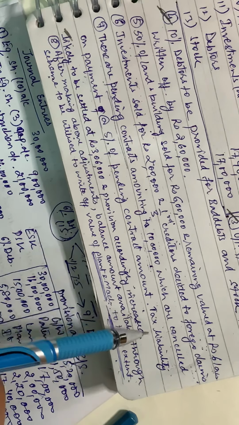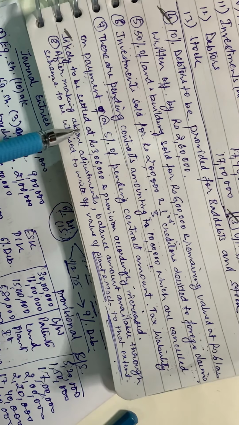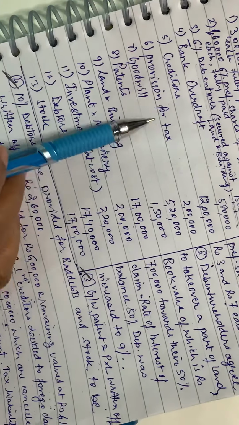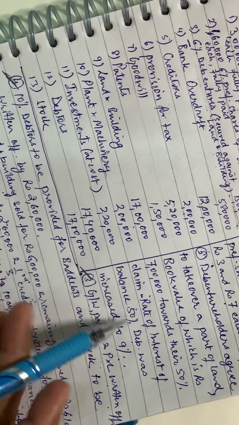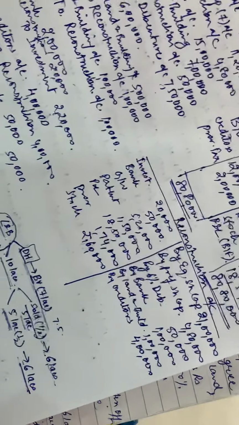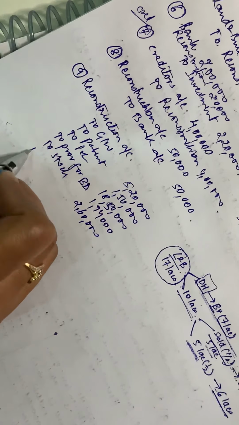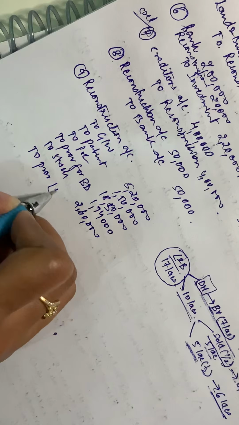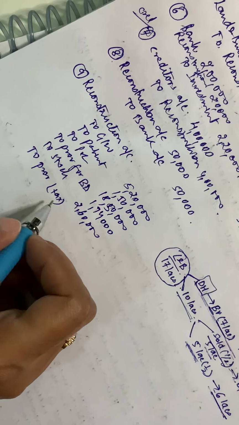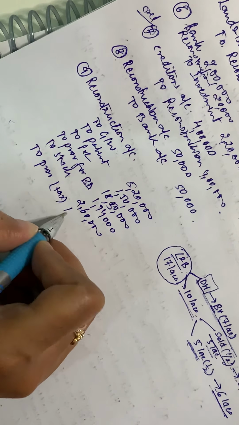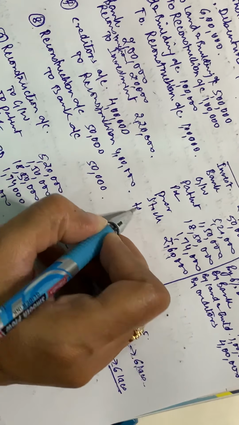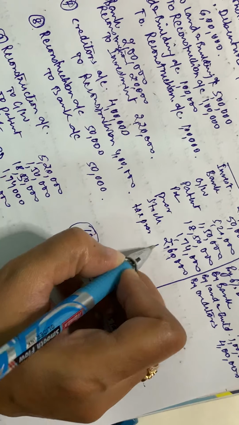And then it says the tax liability likely to be settled at 3,06,000 and provision accordingly increased. The provision for tax right now is 2 lakhs and you need to increase it to 3,06,000. So provision for tax is 3,06,000 minus 2 lakhs, which is 1,06,000, and tax provision 1,06,000.